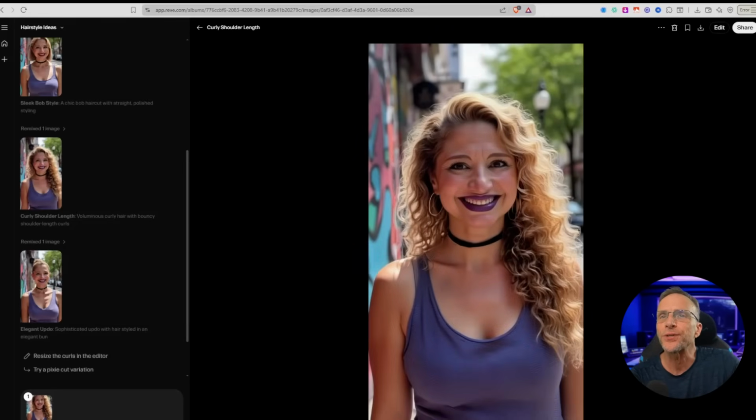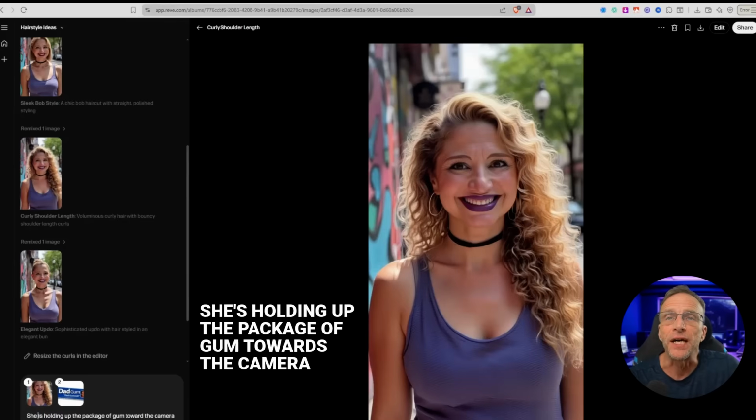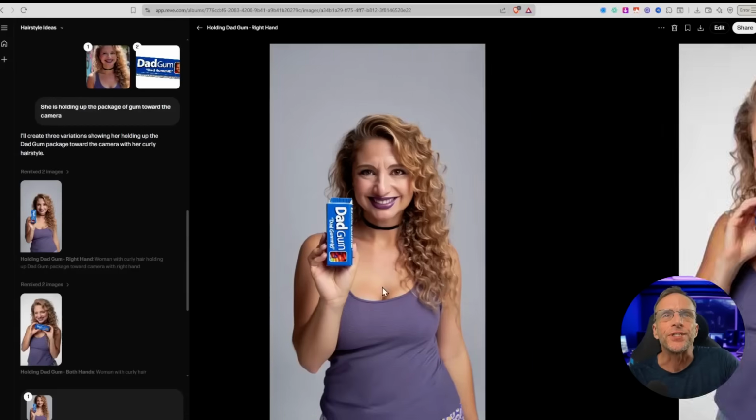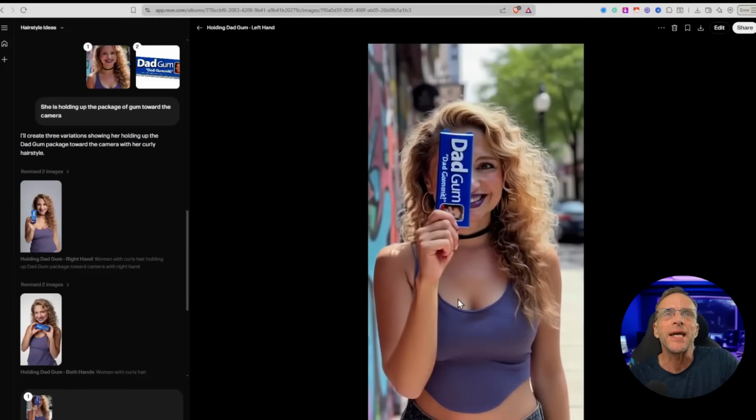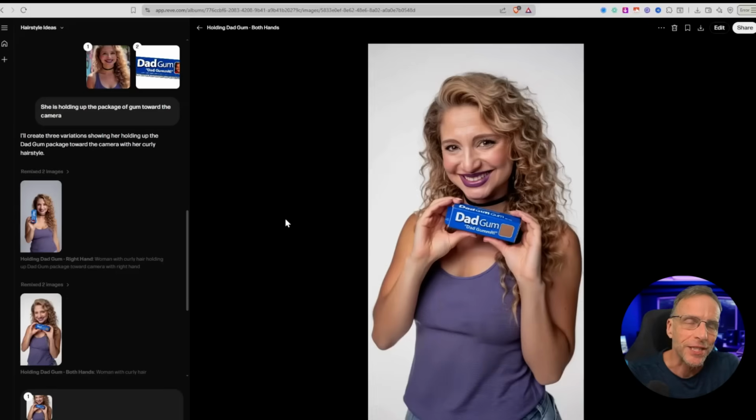Let's drag in a picture of this dadgum and say, she is holding up the package of gum towards the camera. Okay, so we got a few choices. She's holding up this way, she's holding it up this way, and she's back there on the street holding it up. So just like Nano Banana and Sea Dream, this model is terrific for product ads and whatnot. If you want to do some fashion changes, you can certainly do that too.